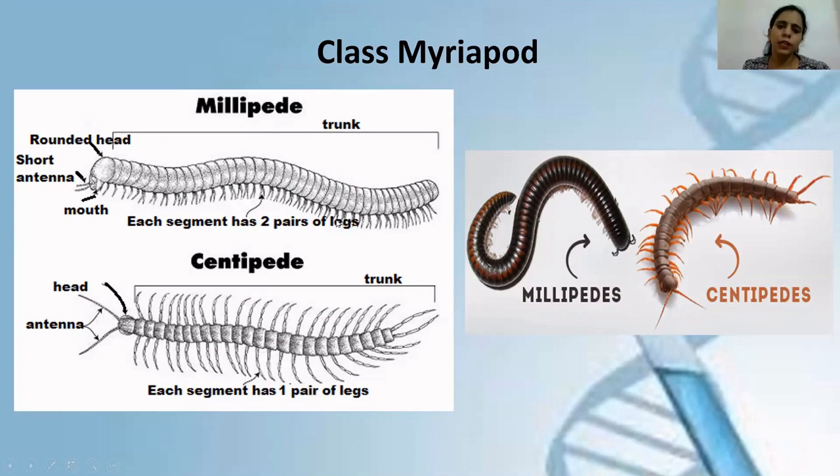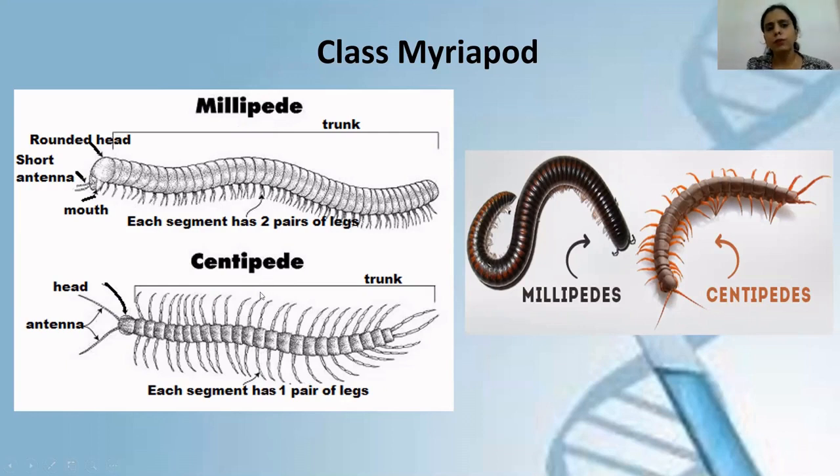You have to compare all these four classes based on the body segments, presence or absence of antenna, the number of jointed appendages, whether wings are present or not, and if present, how many pairs of wings there are. So you have to compare all four classes on these features. The first class is class Myriapoda, and two examples of class Myriapoda are given here: one is the millipede and the second is the centipede.